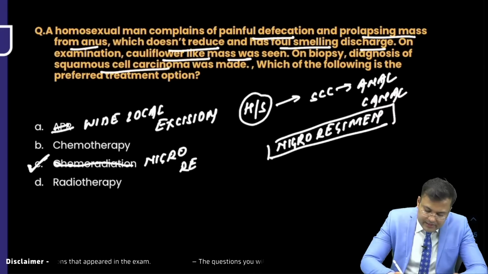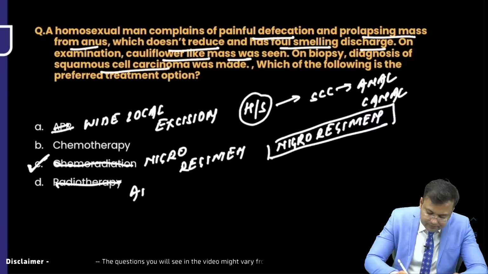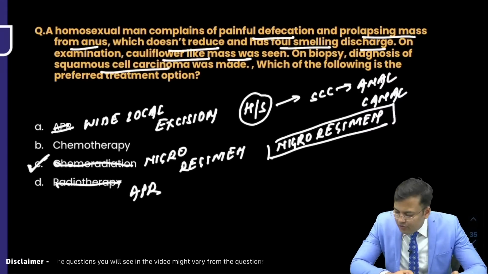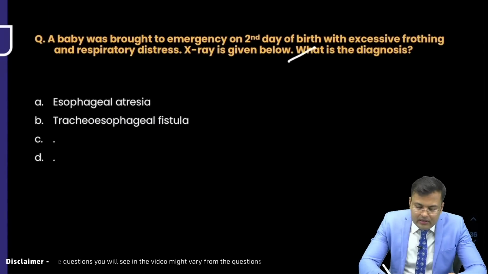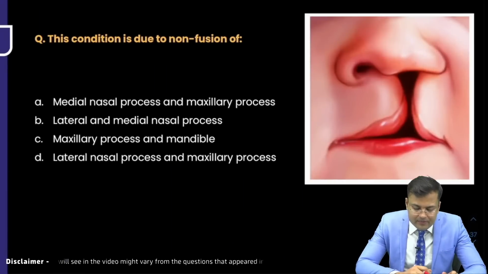Nigro regimen was there, APR was there, chemotherapy was there, wide local excision was there. Okay, right, I think this is not related to surgery, so let's skip the question.